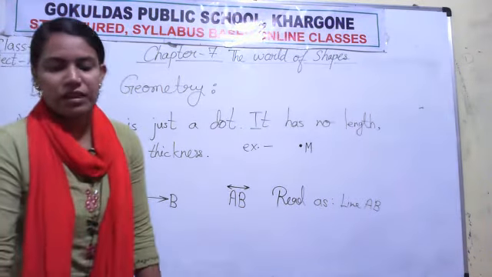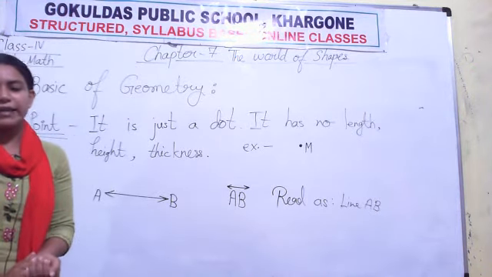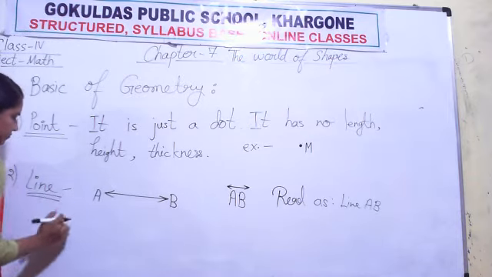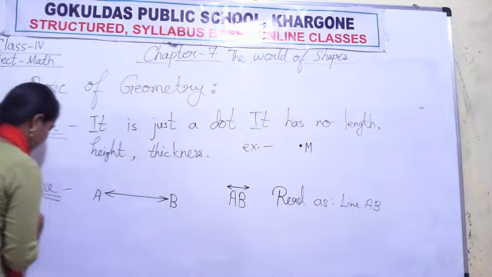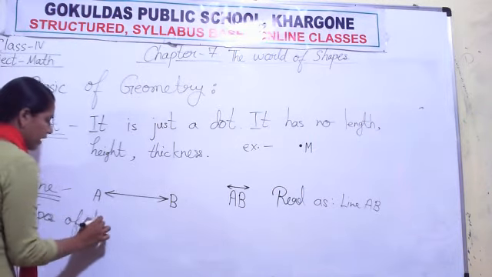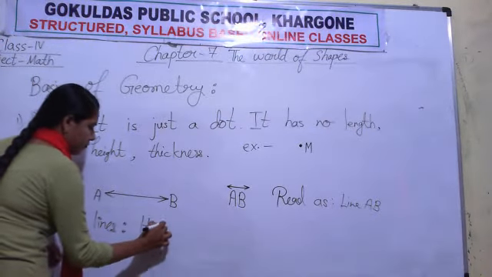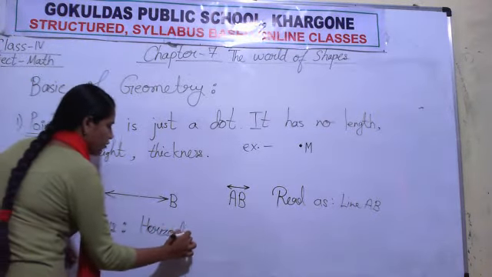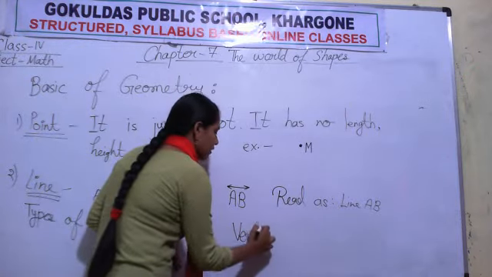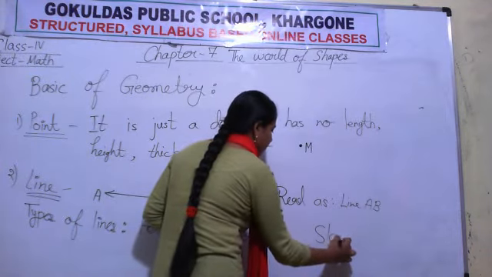There are three types of lines: horizontal line, vertical line and slanting line.